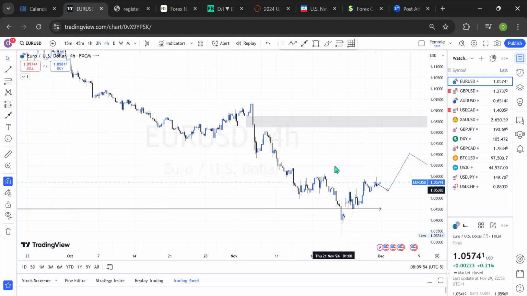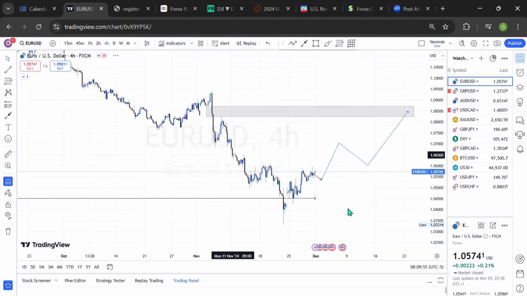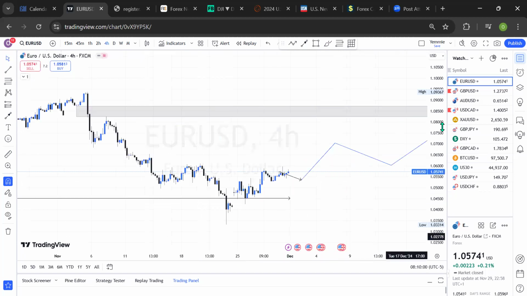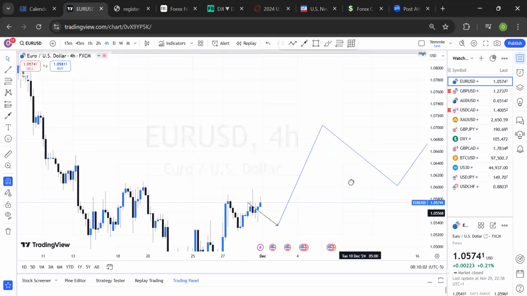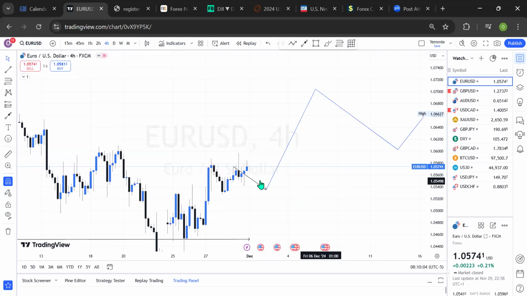Let's see the 4-hour time frame. The 4-hour time frame is also showing a potential inverse head and shoulder pattern. But how well can we define this? What exactly are we expecting the market to do? Over time, what we've seen so far is that the Euro US dollar has been creating series of higher highs in this trend, in this band right here.